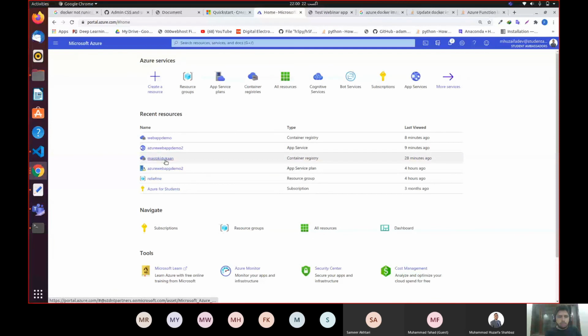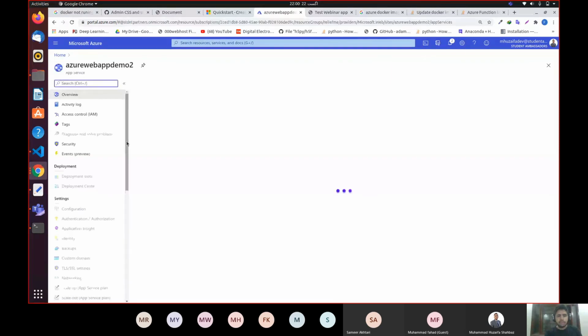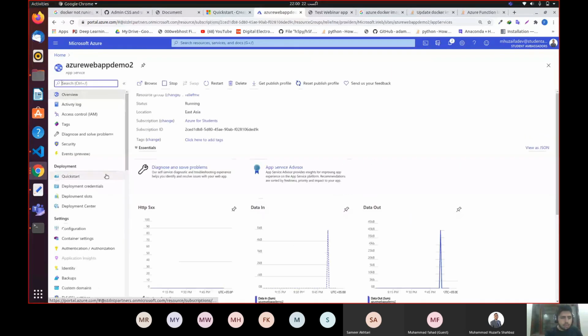Okay, so let's say go to your Azure Web App Demo 2. This sign, if you have this sign, this is the app service. Go to your app service. Inside the app service, this will be created from the command line, which you created previously. Inside the app service, go to your container settings. Not in container settings. It was apps.